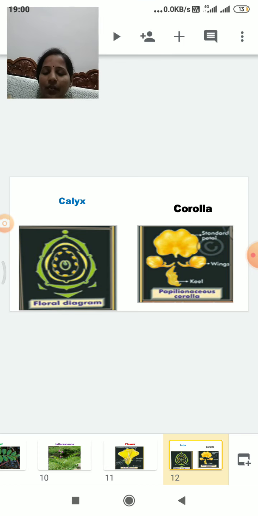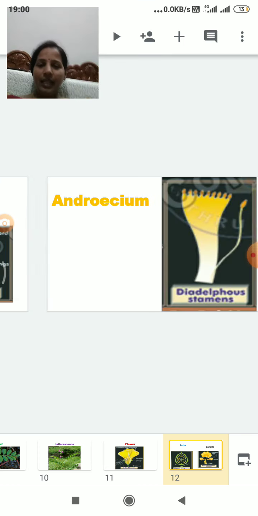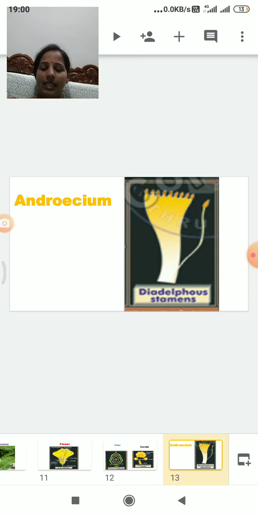And next we can go for androecium. In androecium, generally stamens are 10. We can see on the slide, 10 stamens are present. That is didelphous, 9+1 arrangement. So stamens are 10, didelphous 9+1 arrangement. 9 stamens in one bundle and 1 stamen separate.